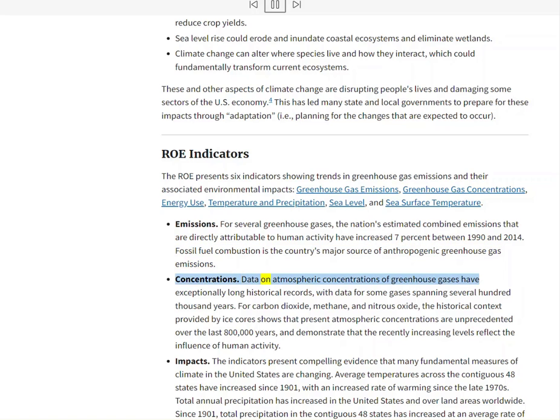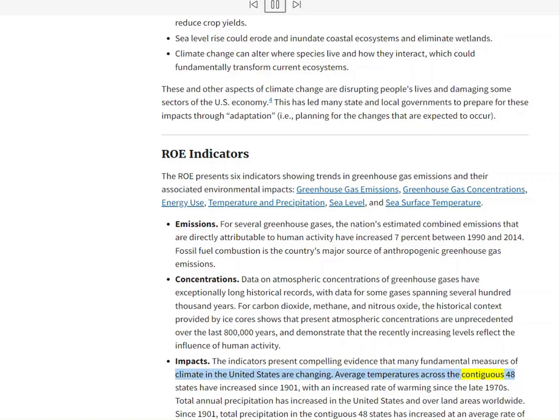Concentrations. Data on atmospheric concentrations of greenhouse gases have exceptionally long historical records, with data for some gases spanning several 100,000 years. For carbon dioxide, methane, and nitrous oxide, the historical context provided by ice cores shows that present atmospheric concentrations are unprecedented over the last 800,000 years, and demonstrate that the recently increasing levels reflect the influence of human activity. Impacts. The indicators present compelling evidence that many fundamental measures of climate in the United States are changing.